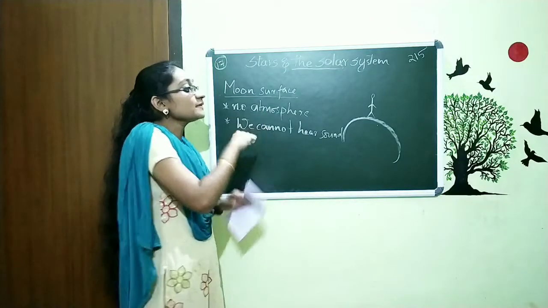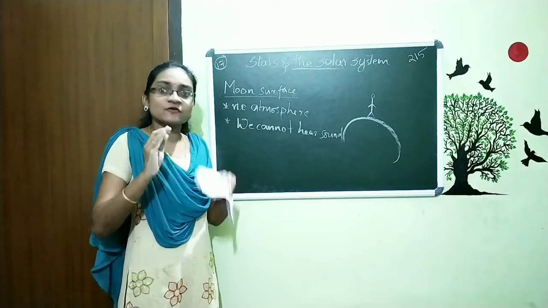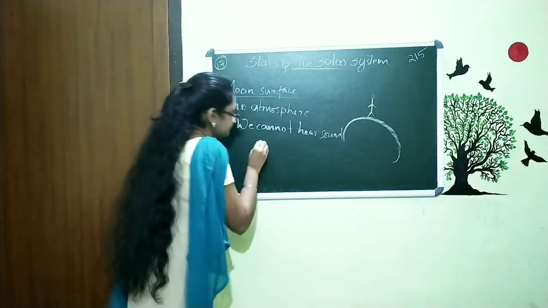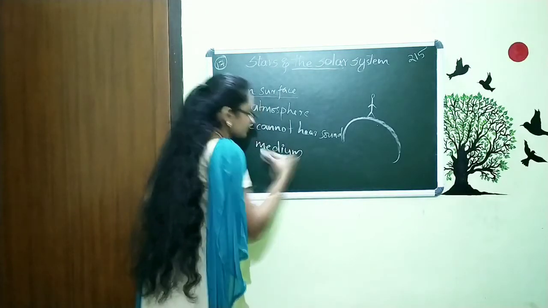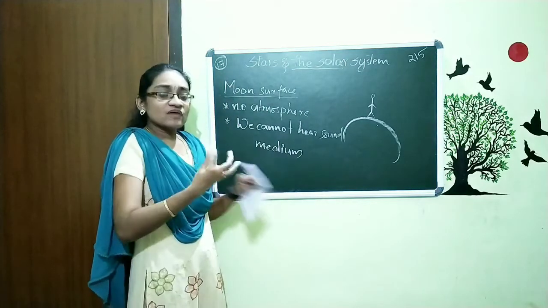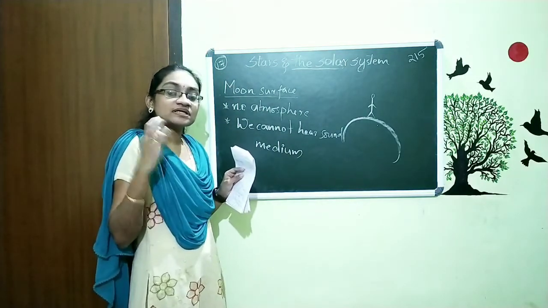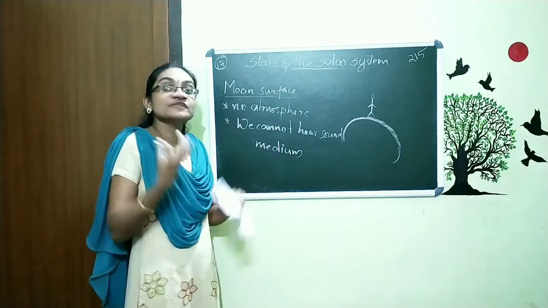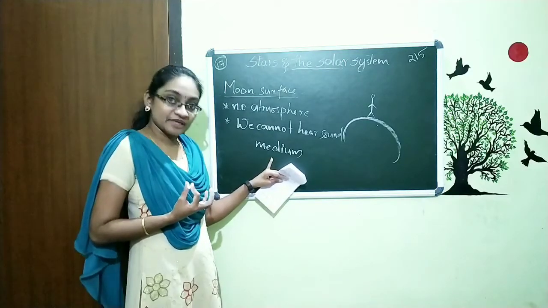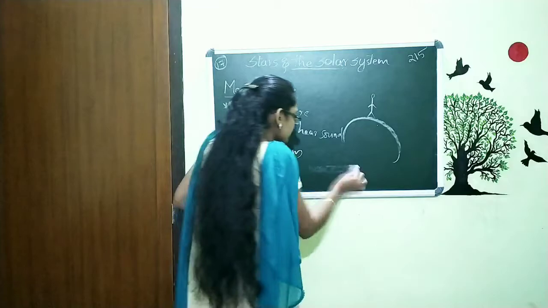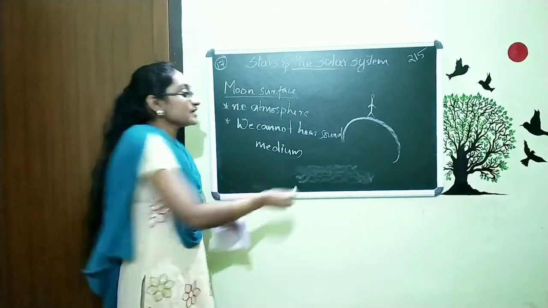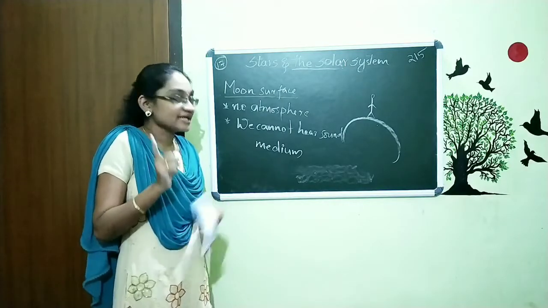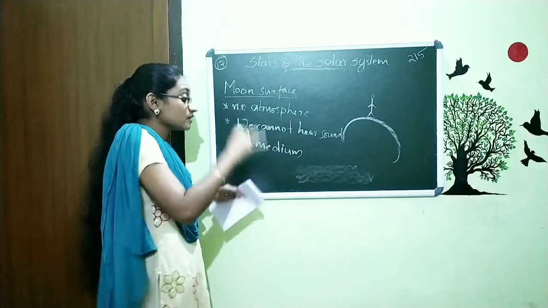Actually, for the propagation of sound, propagation means the travel of sound, it needs a certain medium. Why are we hearing sound on this Earth? Because here we have atmosphere, and in the atmosphere we have a number of gases. So gas is a type of medium. Or if we are in a river and we produce a certain sound, here also we can hear sound, with variation in the intensity of sound.